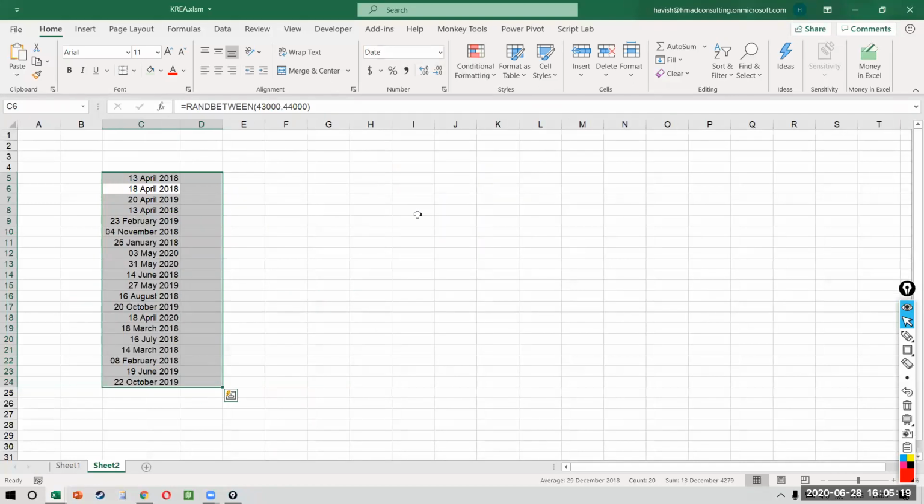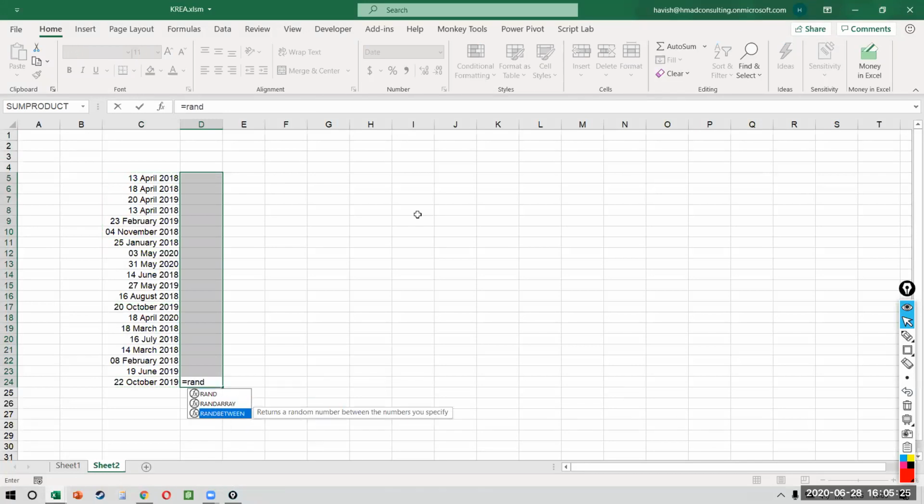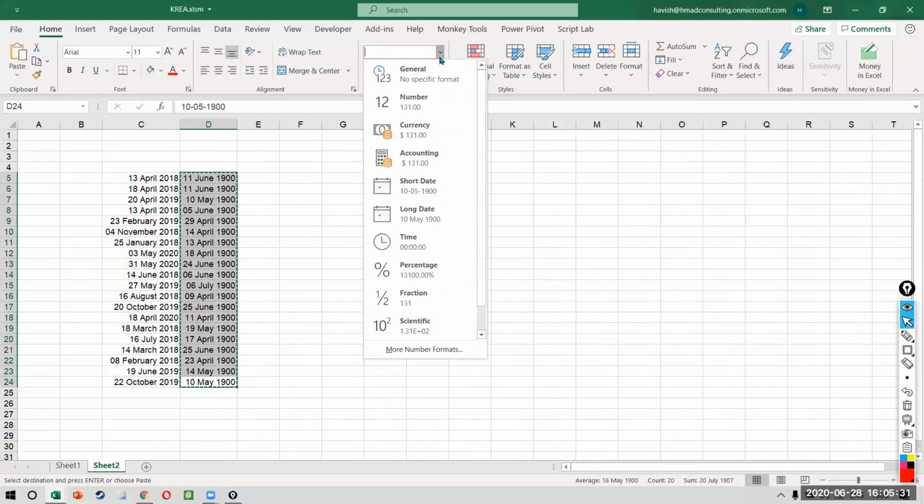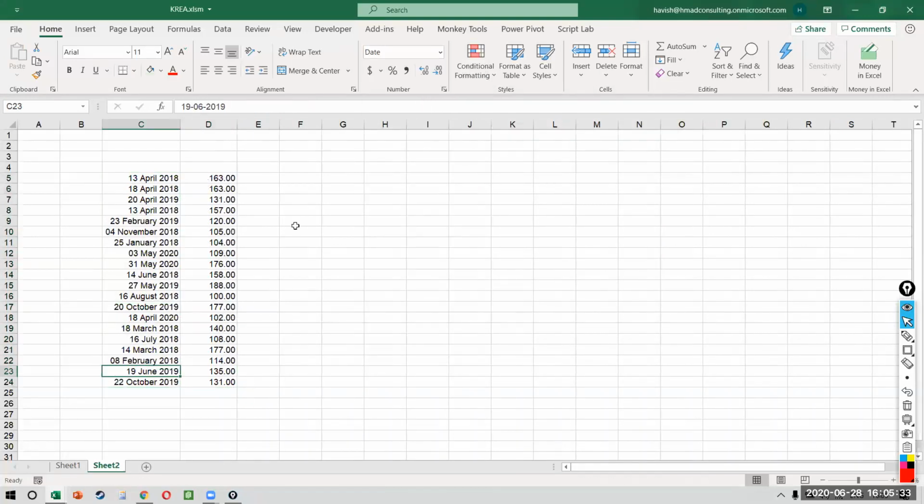Let's say I have these dates with me, okay? And I also have some corresponding numbers with me. And I'm asking you, can you tell me how many of these dates have a value of between 100 and 200? How will you do it?